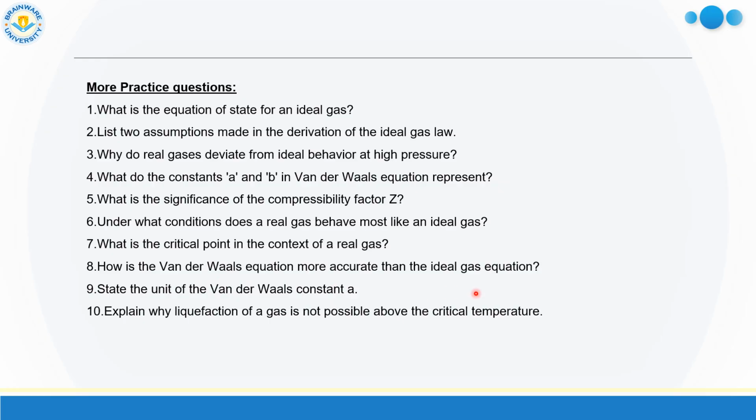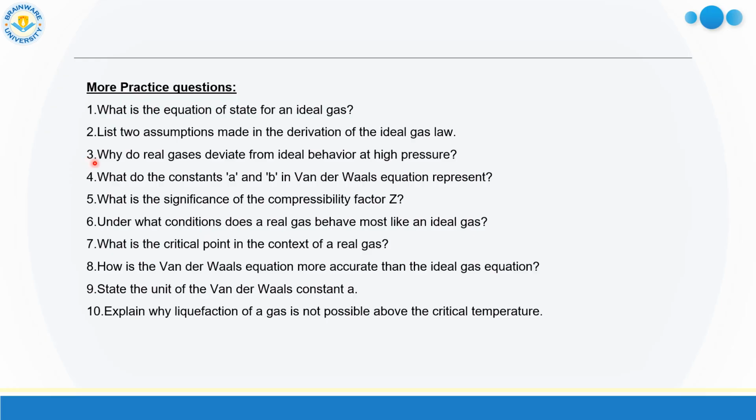Now there are more practice questions. I can explain the answers one by one. First question: what is the equation of state for an ideal gas? You all know PV equals nRT. Now the second one: list the assumptions made in derivation of the ideal gas law. I have said it many times.